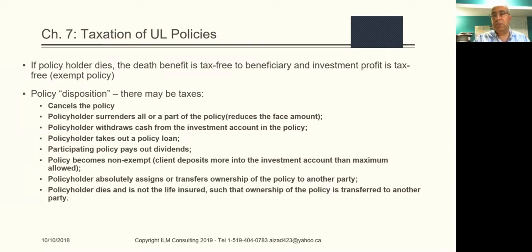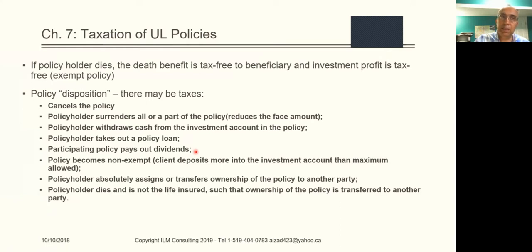If the policyholder withdraws cash from the investment account in the policy, then also there may be some taxes due, because the government is going to say that since you took out the cash from the investment account, you now need to pay taxes on it, because this is not the intention of this UL policy. If the policyholder takes out a policy loan, there also may be taxes due. If you have $10,000 in your investment account and you say, give me a loan of $8,000, you may have to pay taxes on it. It depends, of course, on how much you put in and what the value is. We'll talk about that later.